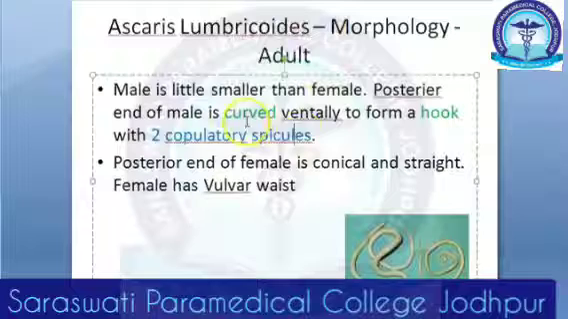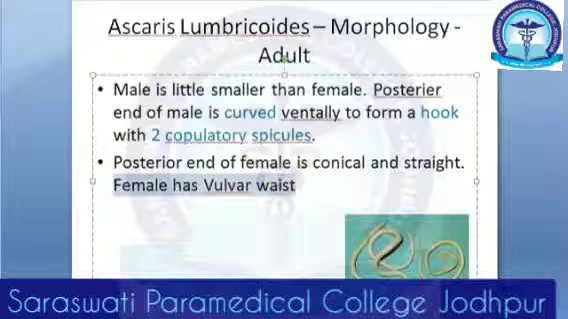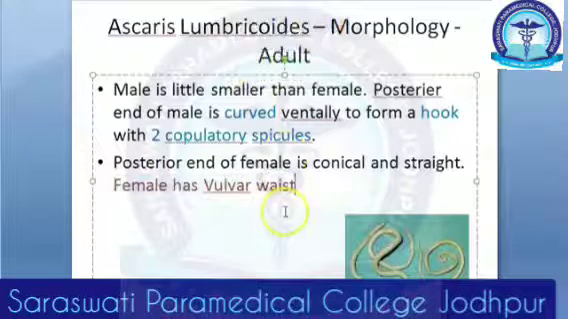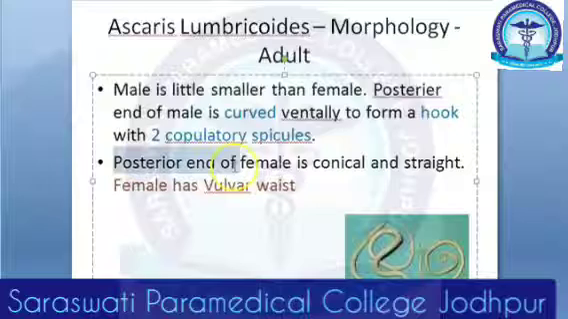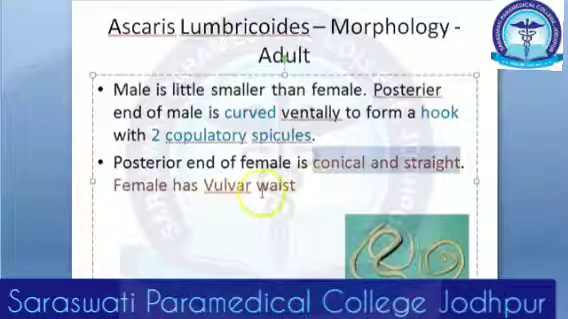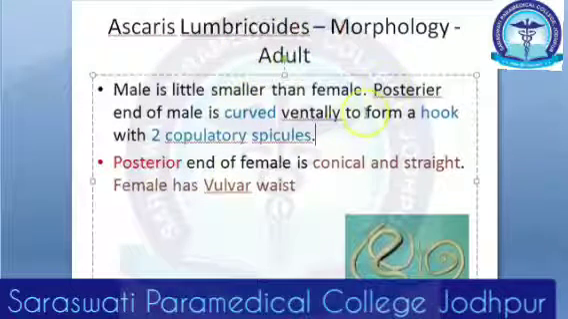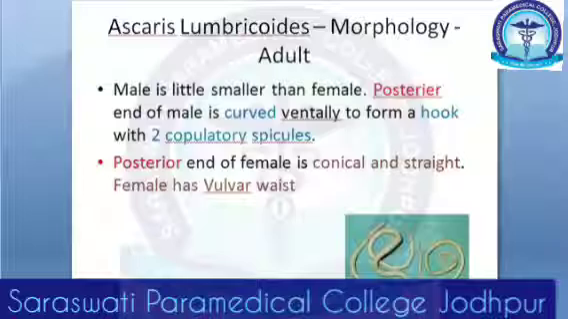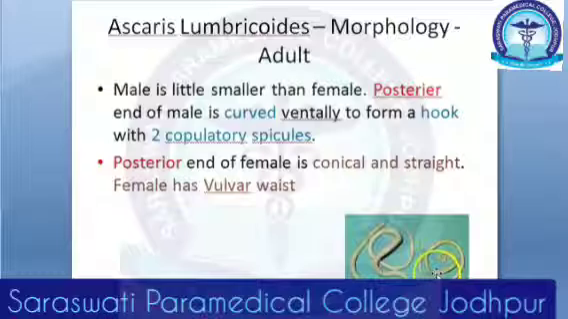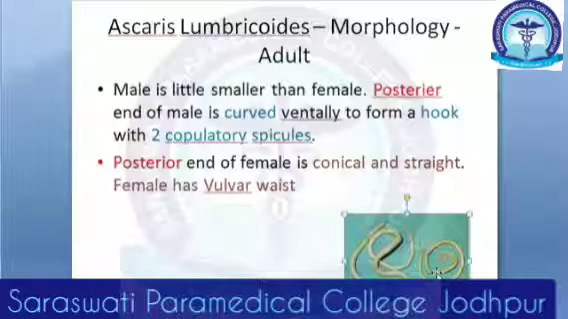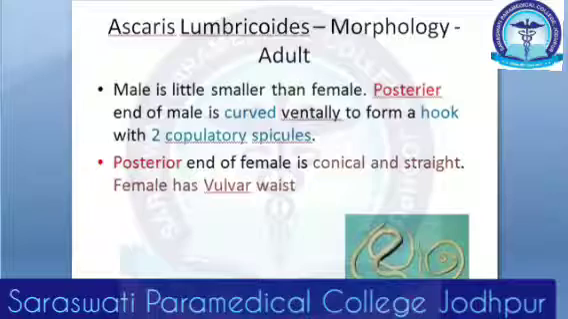Let's put male in blue. Okay, this is about the male. The female has a vulvar waist. You put some nice pink for it. Female has a vulvar waist. The posterior end of the female is conical and straight. Okay, they are talking only about the posterior end, remember. Here we are talking only about the very prime features. We are not going into so many more details. There are so many more details about these worms. The morphology, this is just a gist. Okay, they have lips, they have papilla, they have an anal opening, right? All that you should read more from the textbook.